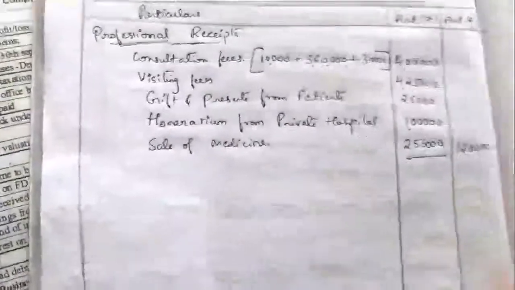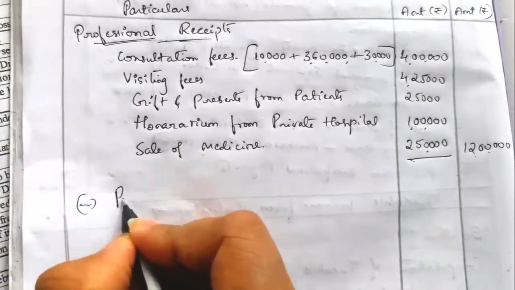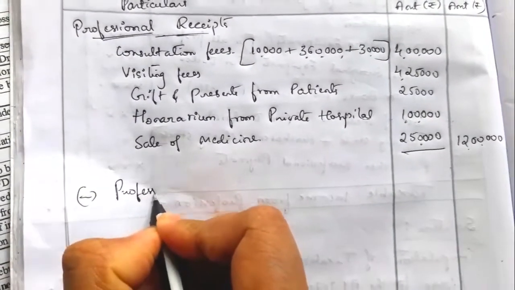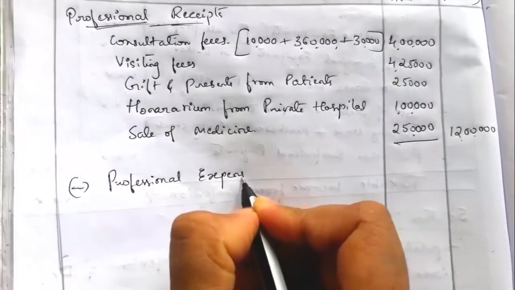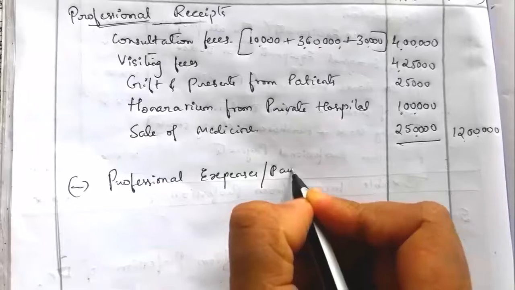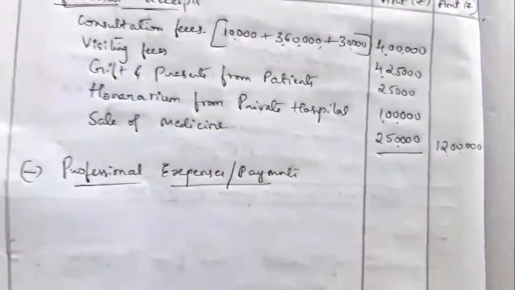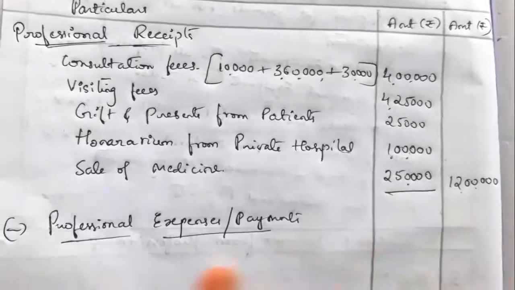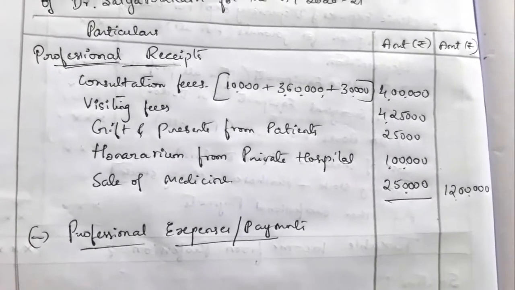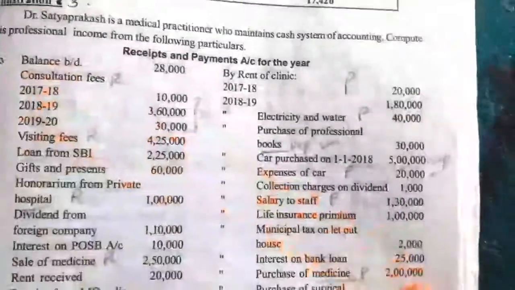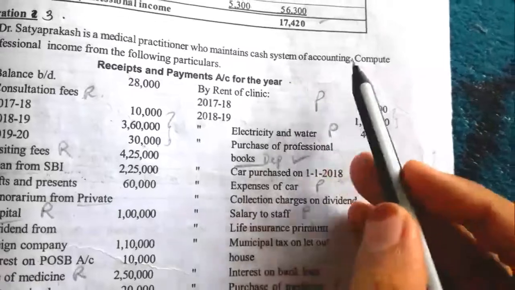From this total professional receipt he can claim deduction for the professional payments, that is, professional expenses or professional related expenditure. We'll take the professional expenses one by one. To write this we have to see the expenditure side, or payment side, of the cash book.